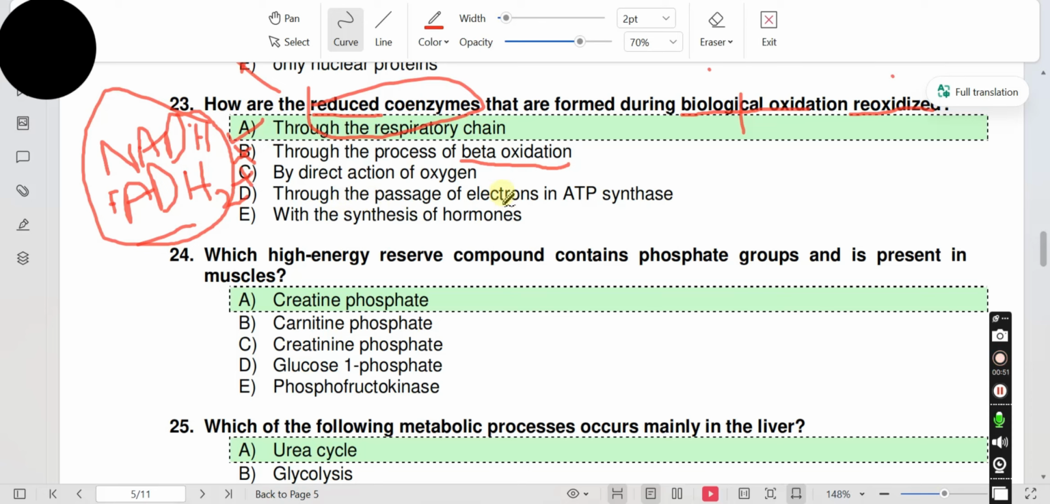D. Through the passage of electrons in ATP synthase. ATP synthase uses the proton gradient to produce ATP. So D is not the answer. Option E, with the synthesis of hormones. No.